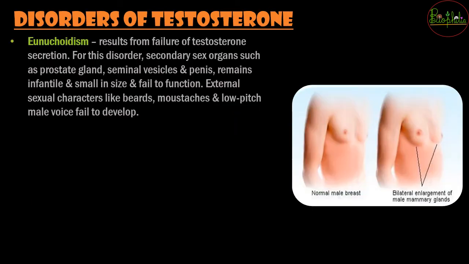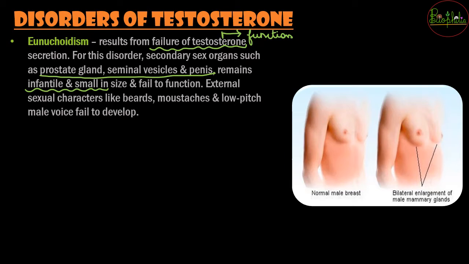So what will happen if there are some changes in the release of hormone? If testosterone fails to release in someone's body, what can happen? There can be failure of testosterone leading to eunuchism, in which the secondary sexual organs such as the prostate gland, seminal vesicles or penis will remain infertile and smaller in size, because as you know testosterone has a function in the development and maintenance of the accessory sex organs.